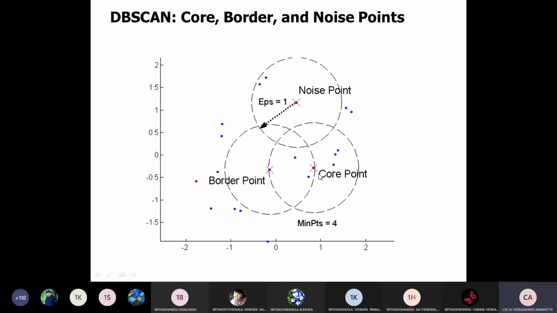Based on the epsilon value, you need to consider the minimum core points of the data. For example, from the core point, if you fix some distance, the points within that distance will be considered core points, and these core points should form a cluster group. That is what we implement in the DBSCAN algorithm.